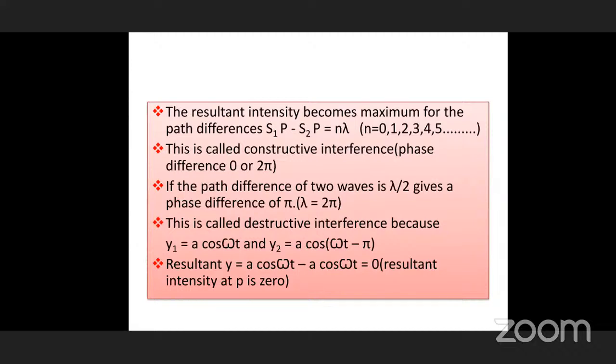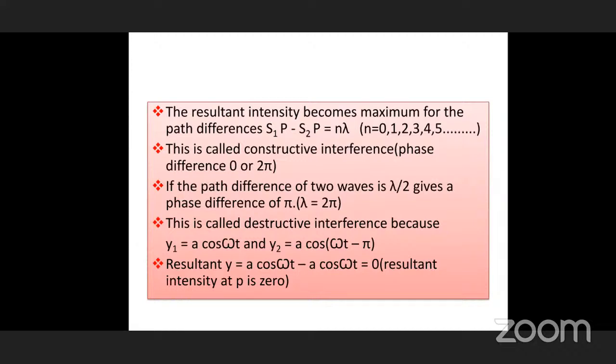What does it mean? Exactly when two waves are combining, at an instant of time the S1 source produces a crest. With respect to a transverse wave, you can easily understand. S1 produces a crest. What about S2? S2 also produces a crest at the same time. One already produces a crest, S1.